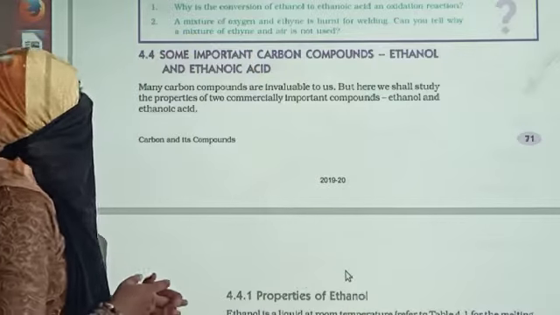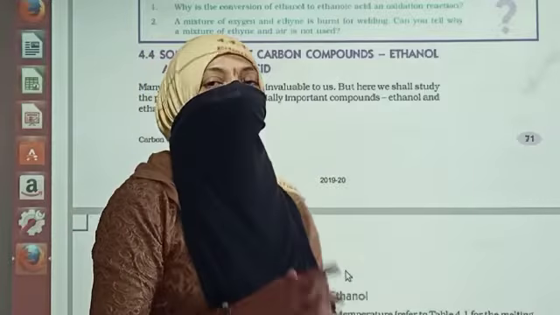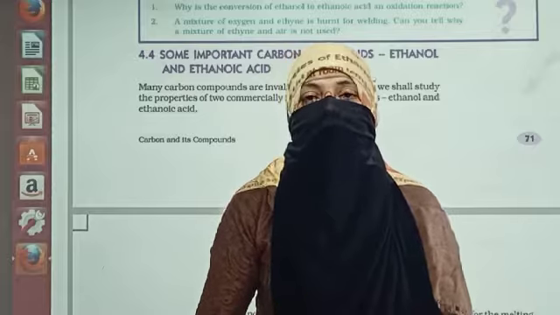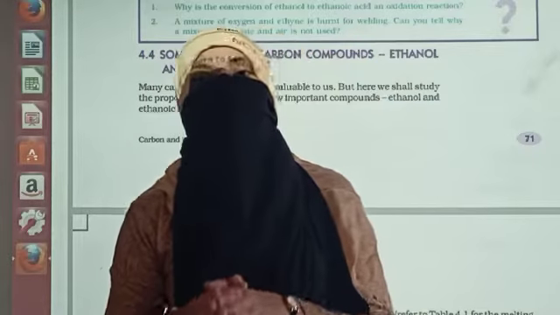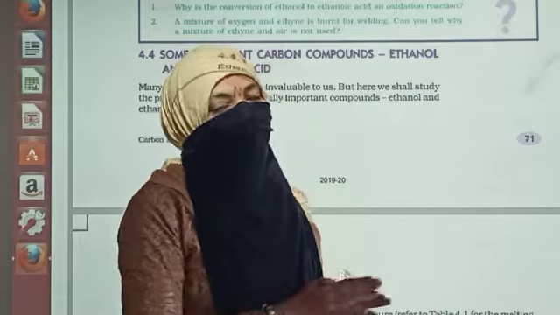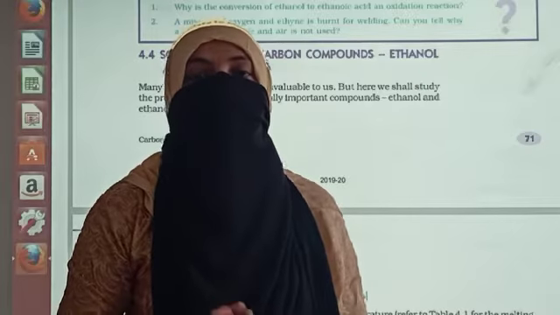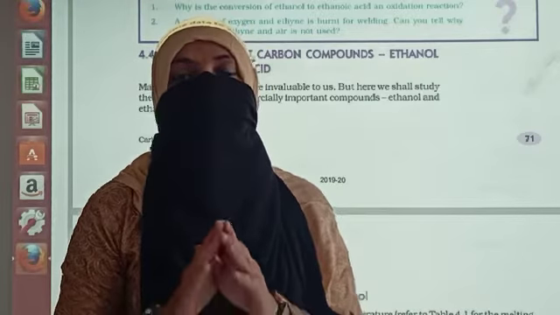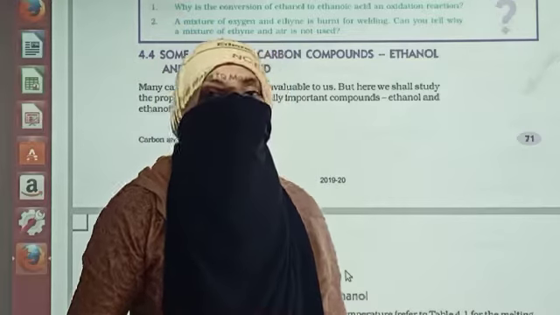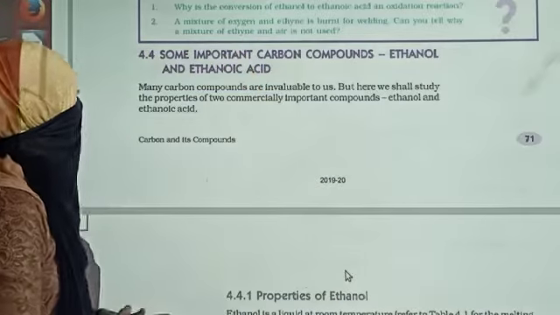Okay. We are starting with the important compounds, that is ethanol and ethanoic acid. As I told you before also, carbon possesses properties because of which we have more than 300 million compounds. What is the need to study only 2 of them in your class 10? As I gave you the reason, it is used as the starting material for a number of preparations, and that is why we are dealing with these two particular important compounds, ethanol and ethanoic acid. Okay. Let us begin.